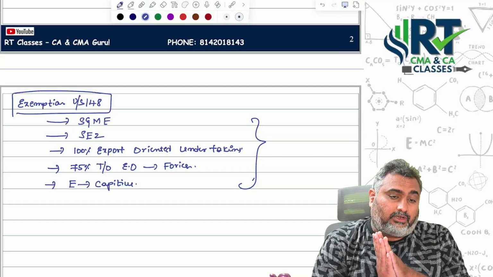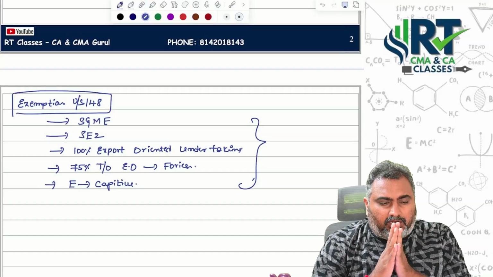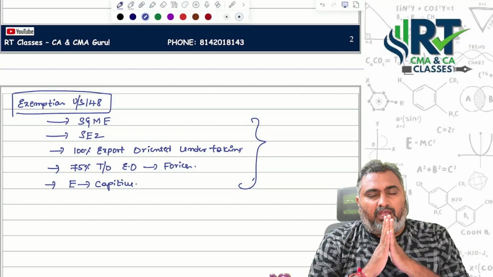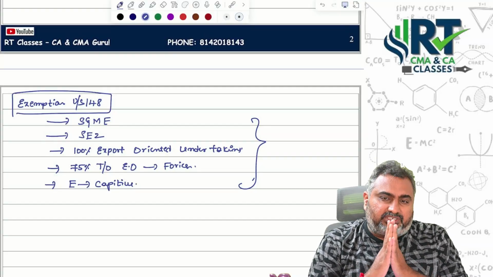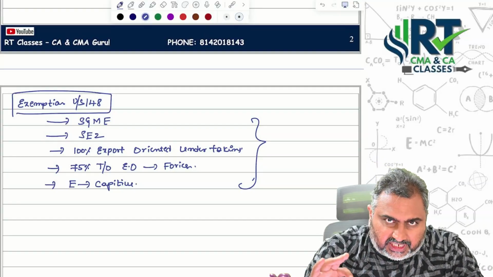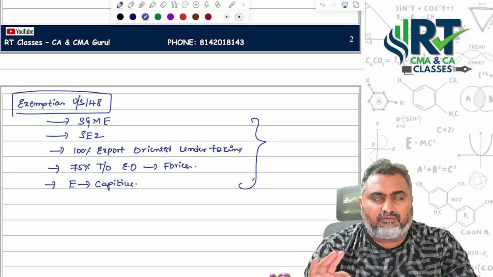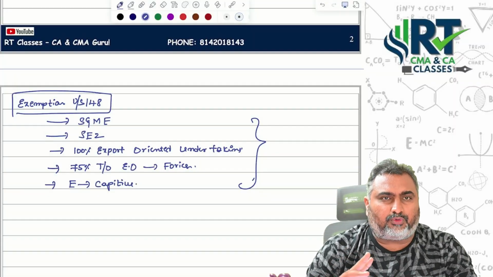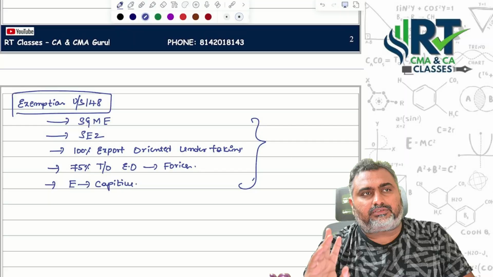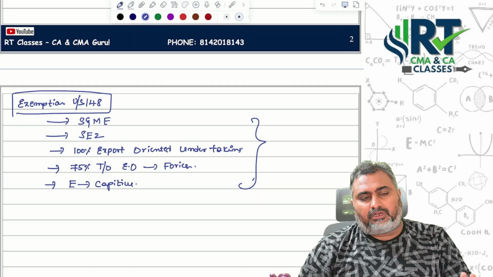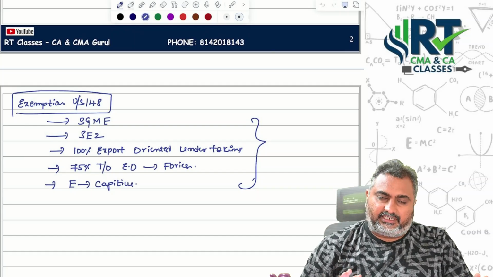When it comes to the non-regulatory sector, if the overall turnover from production of goods and services is 100 crores or more in the immediately preceding financial year, as well as the aggregate turnover of individual goods and services, wherever they are maintaining cost records, is more than or equal to 35 crores, if they are satisfying both the conditions, then automatically cost audit should be applicable to the concerned entities.